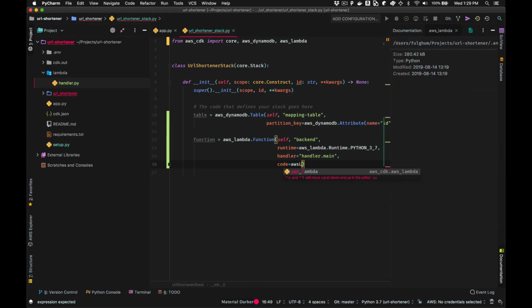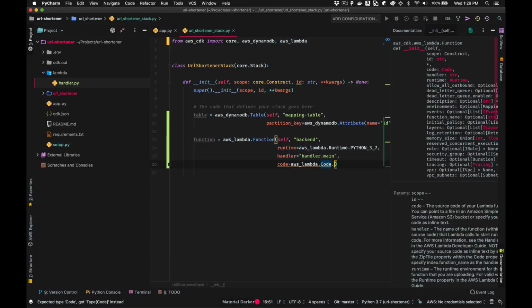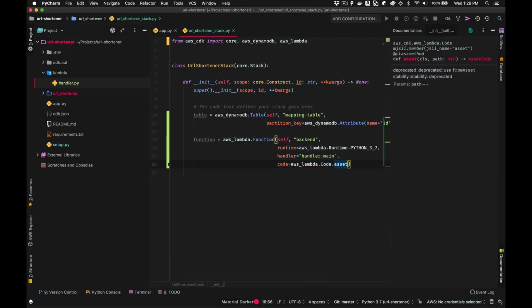So again, in the Lambda module, we've got a class called code that makes it very easy for us to package up assets. And we're just going to pass in this Lambda directory that has our code in it. And that's going to tell the CDK that this is an asset that needs to be available at runtime, and it's going to configure our Lambda function to use the code from that asset. So that was it. In that line of code, we now have a new Lambda function modeled.